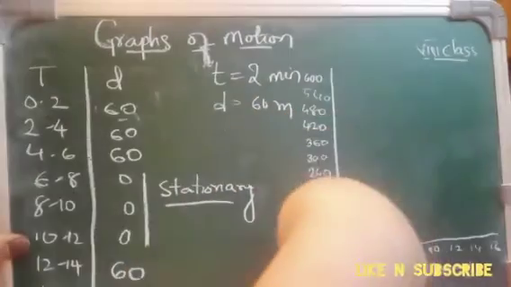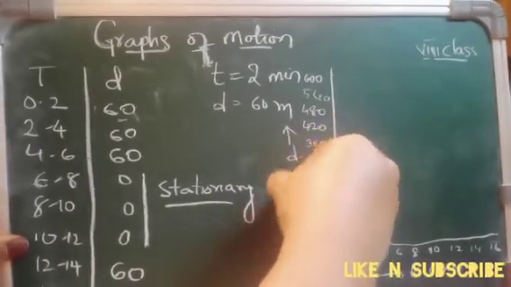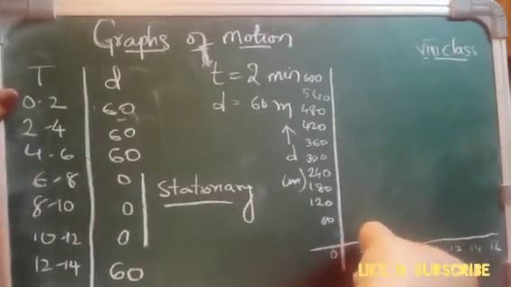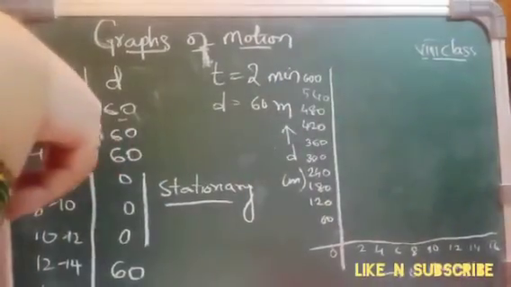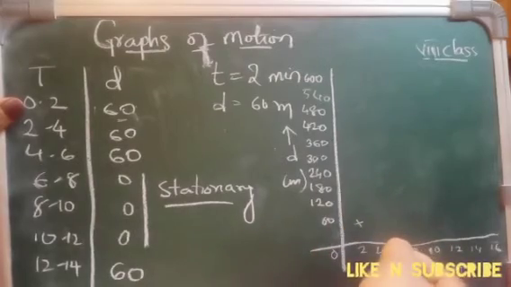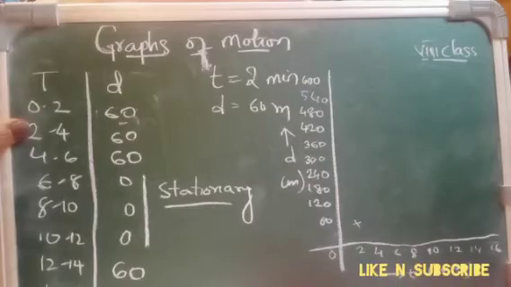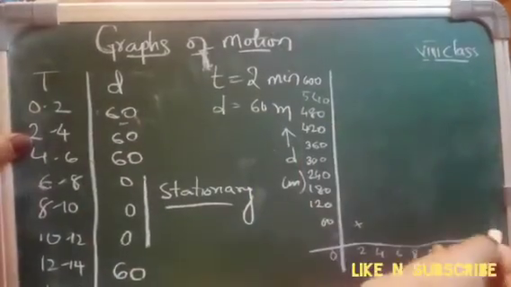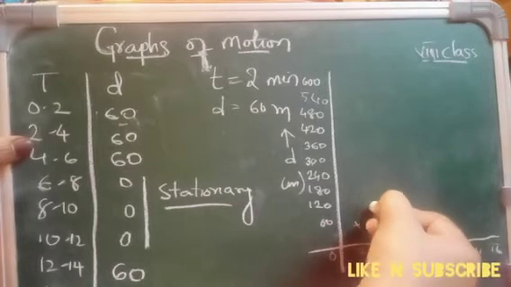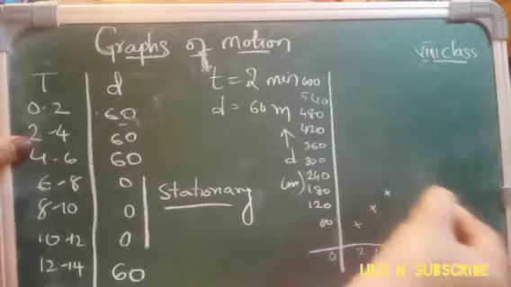So these are the distances. We are taking distance in meters. Okay, so now what we are doing, we are just graphing it. We are just taking the points on the graph. So from 0 to 2, what is the distance it has taken? It has taken this 60 meters. She has traveled. If you take the distance in another 2 minutes, what is the distance she has traveled? She has traveled 120. In another 2 minutes, she has traveled 180.